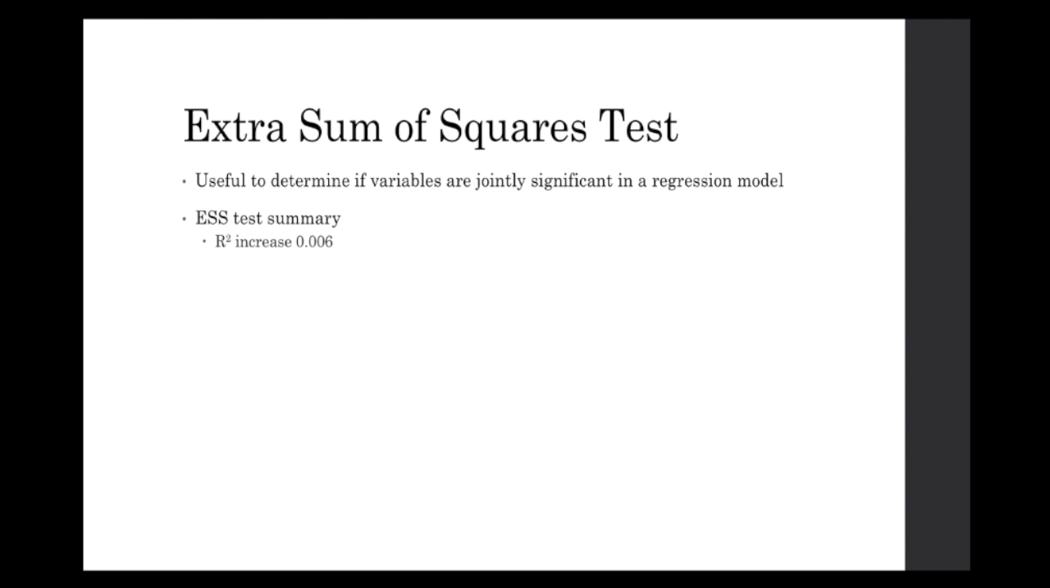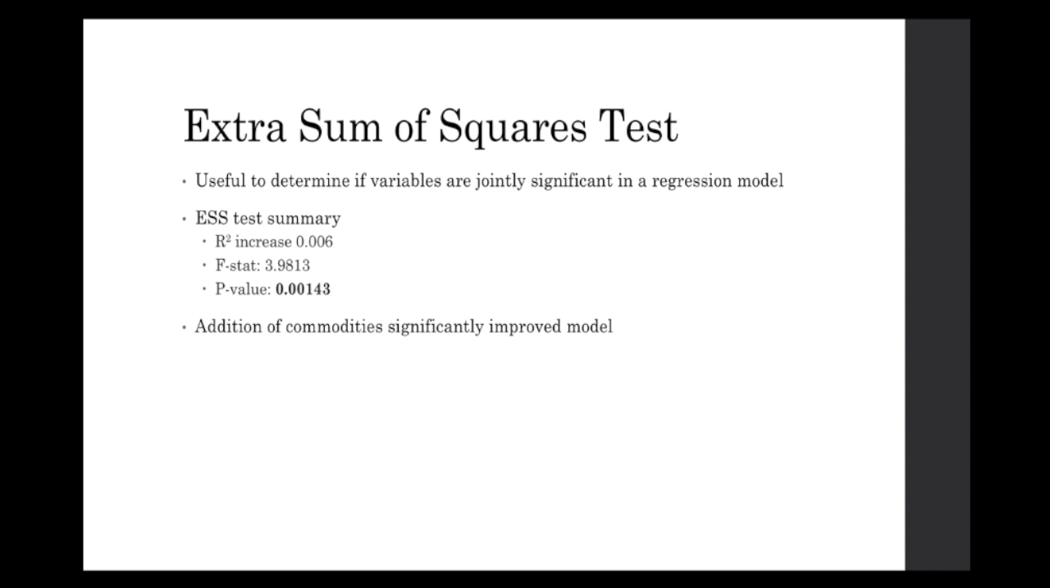To determine how important the addition of the 3 commodity prices were to the model, we ran an extra sum of squares test. This test is designed to determine if variables are jointly significant to the model. The extra sum of squares test told us several important factors in the importance of the commodity prices. It improves the model's R-squared by 0.006, and it produces a p-value that was significant at the 0.01 level. This shows that the commodity prices significantly improve the model.